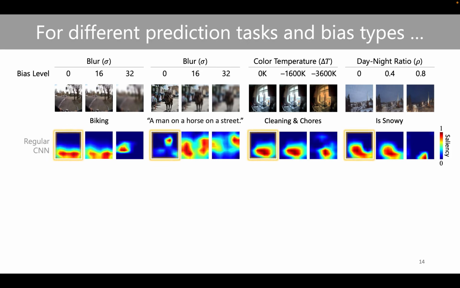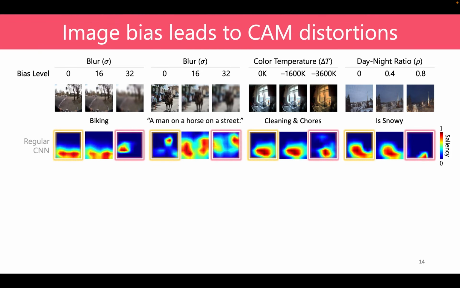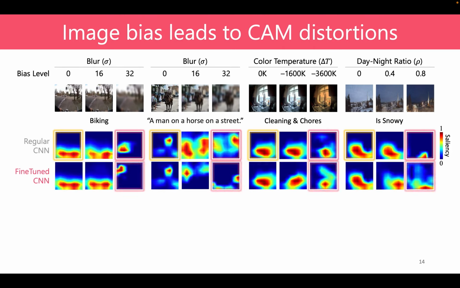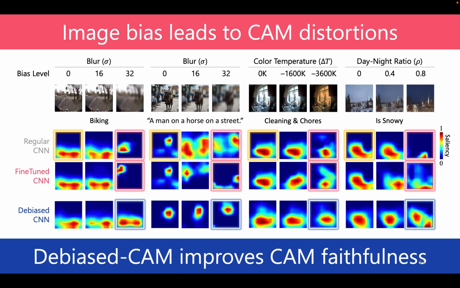Relative to unbiased CAM, we see that biased CAM becomes very misleading. This is still problematic if we only fine-tune the CNN model on biased images with their labels. Fortunately, Debiased-CAM can recover the explanation faithfully, which means even for strongly biased images, Debiased-CAMs are similar to unbiased CAMs.